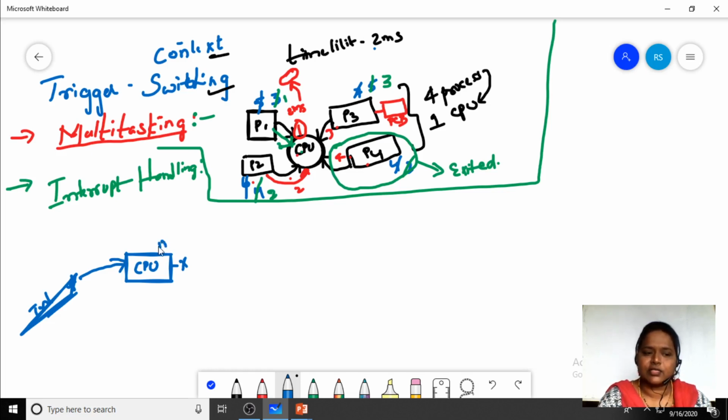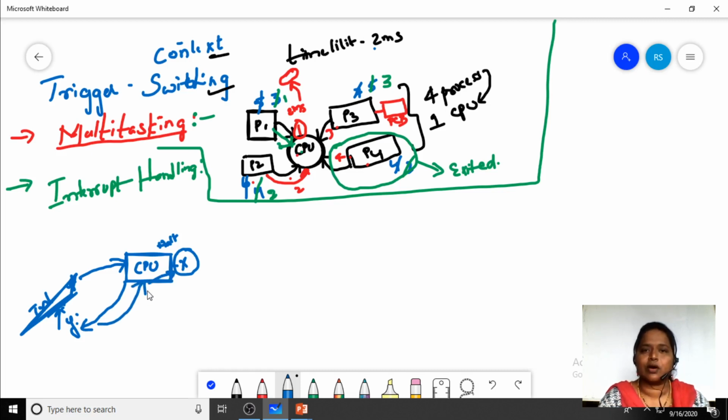When we halt the program, by making use of this interrupt I am telling the Y program to execute first. So the CPU will halt this X program and continue doing the Y program. After completing the Y program, it will again go back to the X program.